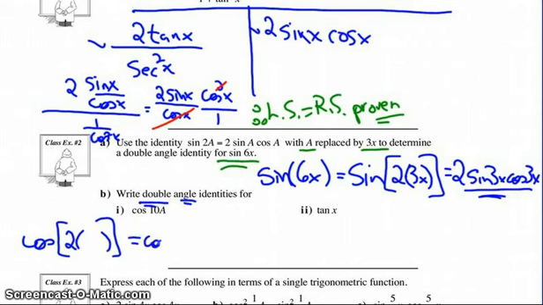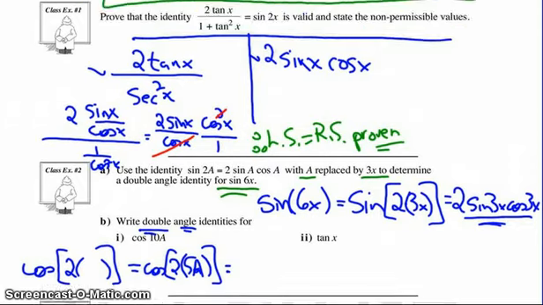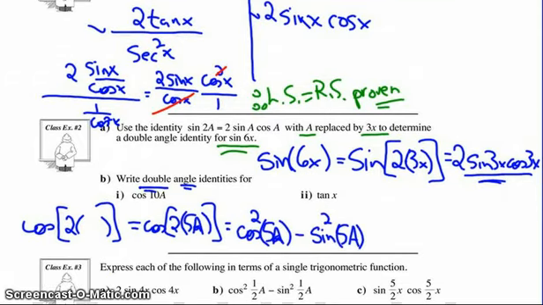So what would it be 2 times? Well, it'd be cosine 2 times 5a. And so that's still going to be 10a. And then obviously we would rewrite that using that 2 times 5a, and we end up with an identity as that.